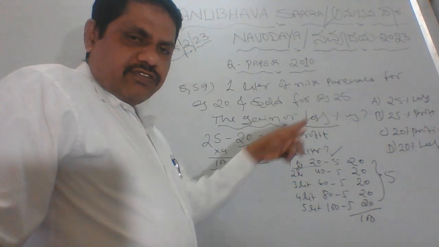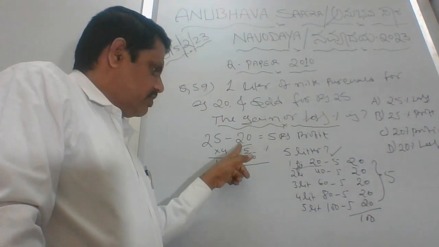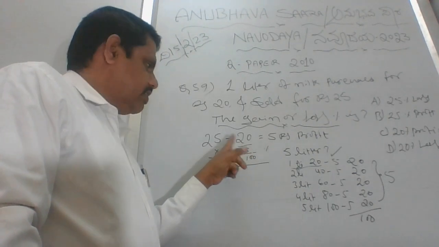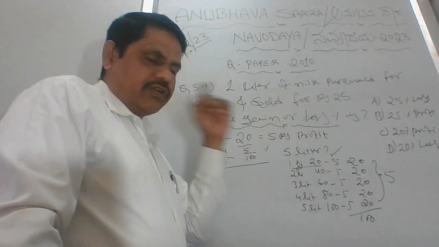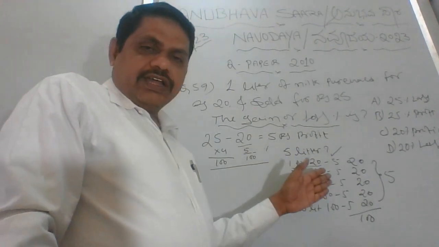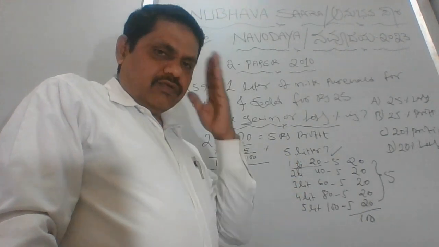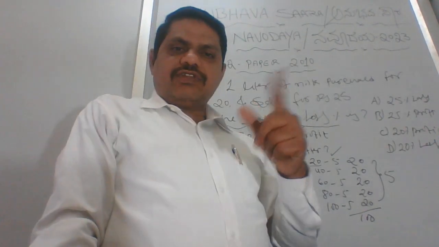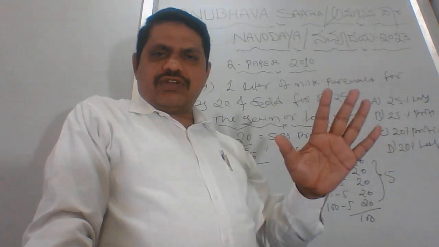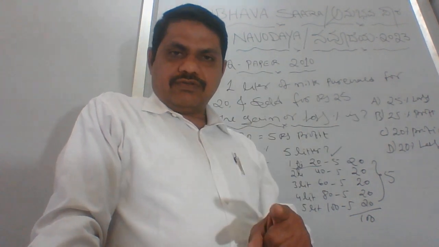Here the sold price is 25 rupees, the purchase is 20 rupees. Okay, so we got 5 rupees profit. Fine. Why I have done all these activities and details is to make you understand in the easiest way, where you can analyze and understand. Yes, for this question this will be the answer. There is no doubt at all.